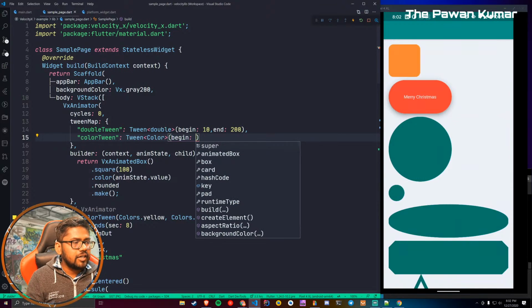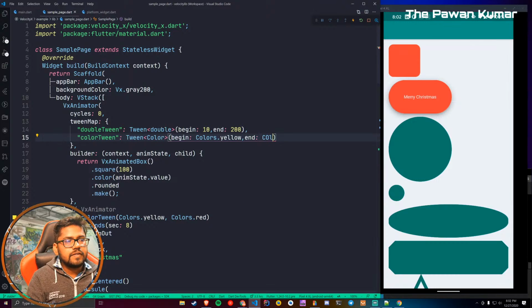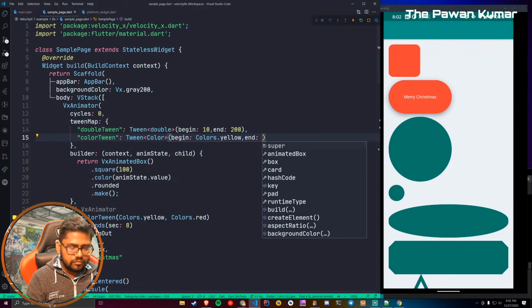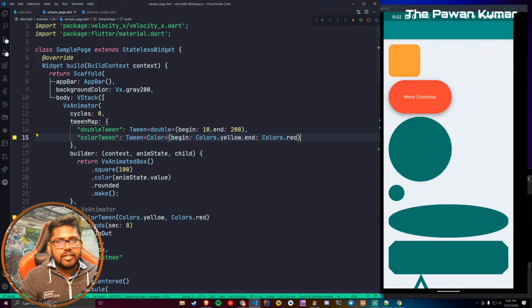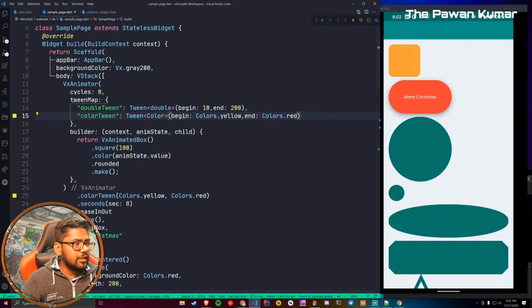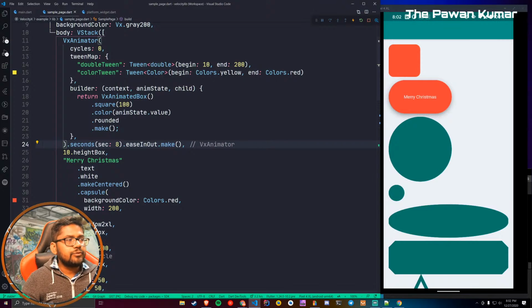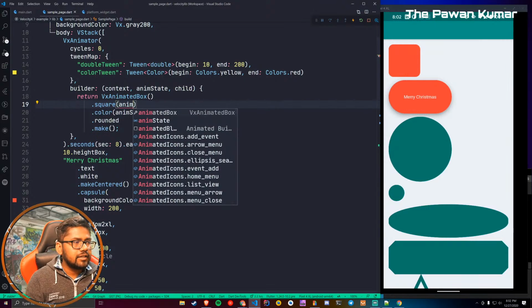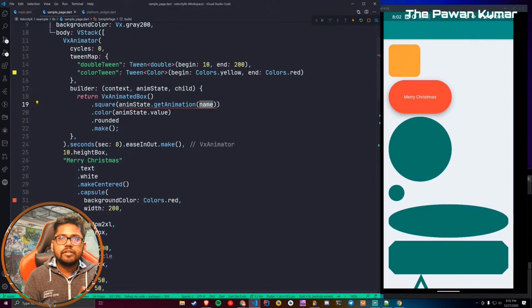So for the beginning, we will say Colors.yellow, and for the end we will say, let's say, Colors.red. Okay, so we have the tween map now, and we can remove this color tween. Here is the thing: for the number, you will say animState.getAnimation, and then you have to give the name of that animation. So for size, the name is double tween.